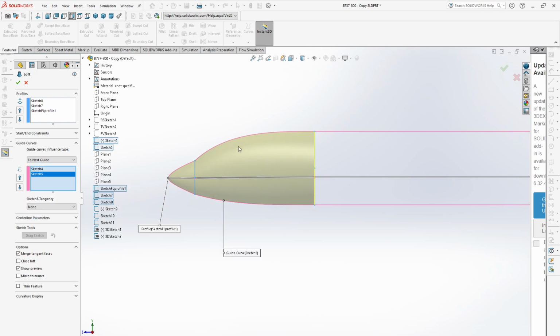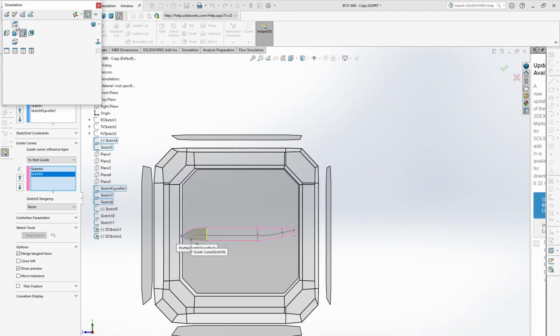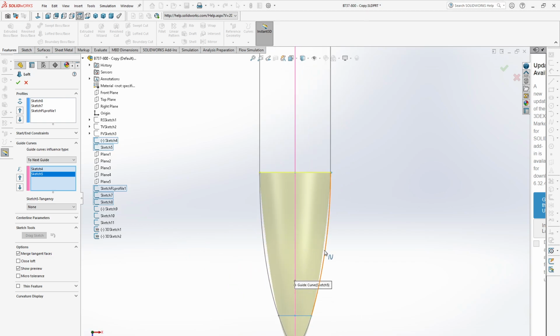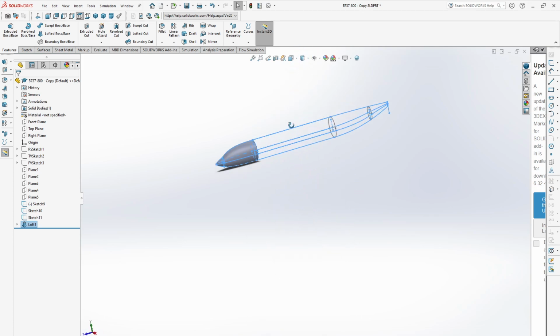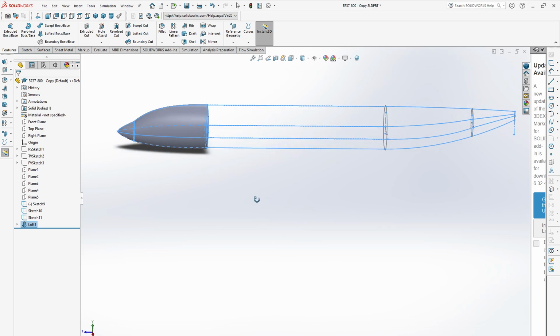You see it will exactly match with the guide curve. Then go to the top view and select this guide curve and this guide curve. Okay, now click OK. So this is the front portion of our fuselage.